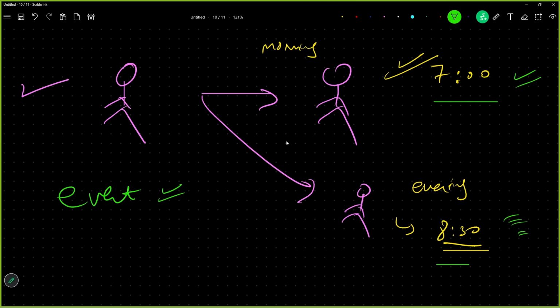The thing is very simple: you will trust the information which is the latest. Trust the latest source of information, because your sister told you in the evening that it is at 8:30. You will not go home at 7, you will go at 8:30. Why? Because that was the latest information you got. This is what context clash is: regarding the same event, we are getting two pieces of information.